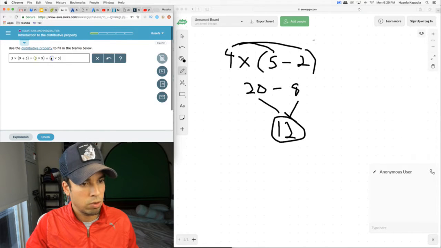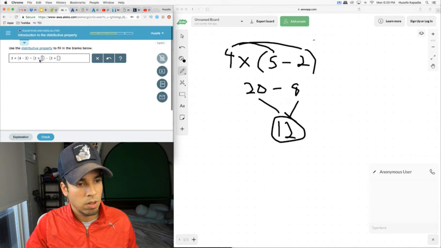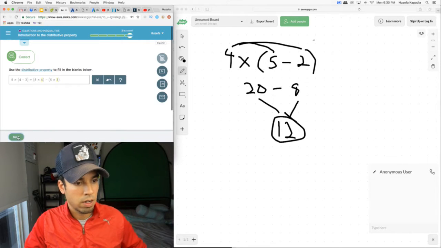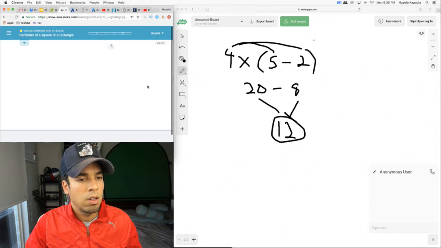All right, same thing here, 3 jumps. And same thing for the last one, I assume. The 5 is going to jump over and hit the 4. This time they distributed the 5, and the 4 and the 3 are what stay in there. All right, cool. Next problem.